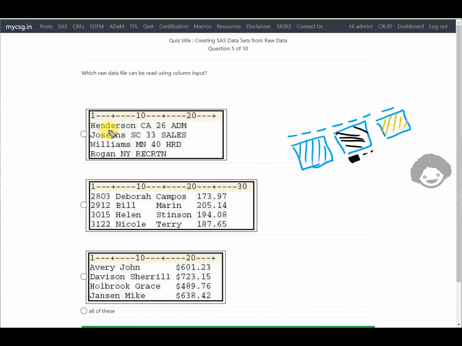So here if we see in the first option Henderson, Josephs, so this seems to be the state value SC, MN and so on. If we take a look at things like CA, it is starting at around the 10th position here, but somewhere before that in the second row. And for MN again it is not aligned in a specific column. The state value or even the numbers which are present here are not aligned on specific columns across different rows. So if it has to be read using column input, they all have to start at the same column position. So it doesn't seem to be that way.